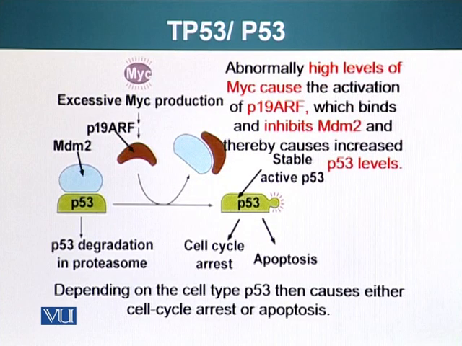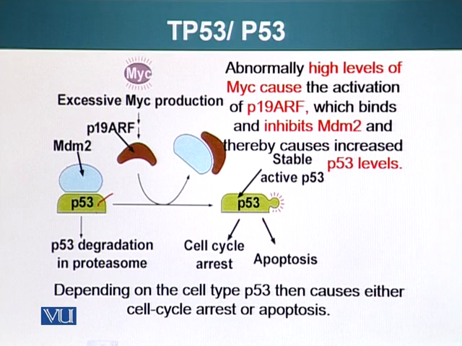Another way p53 plays a crucial role is through excessive MYC production. I hope you remember the MYC gene we talked about earlier. Abnormally high levels of MYC cause activation of a protein called p19ARF, which binds and inhibits MDM2. So previously we saw that p53 survives MDM2 by virtue of phosphorylation by kinases.